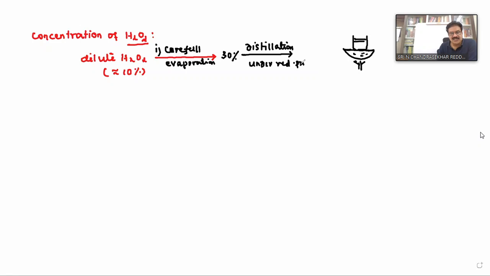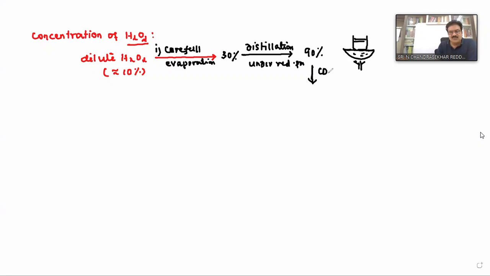Therefore, in that distillation flask, we reduce the pressure. I think you know the relation between external pressure and boiling point. If the external pressure is reduced, does the boiling point decrease or increase? The boiling point decreases. Therefore, when we decrease the pressure inside the flask, the boiling point automatically decreases, and without decomposition we can separate water. Here the 30% is converted to 90%.